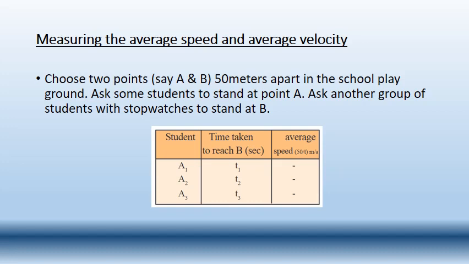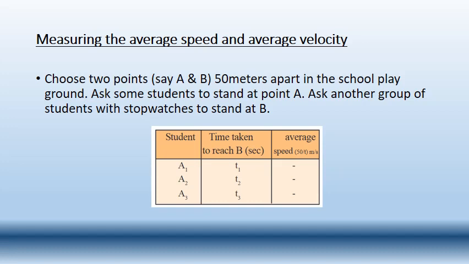So now we are going to measure the time taken by each and every student, and we will measure the average velocity. Maybe the formula is the same, but the concept and the path they are following is different.